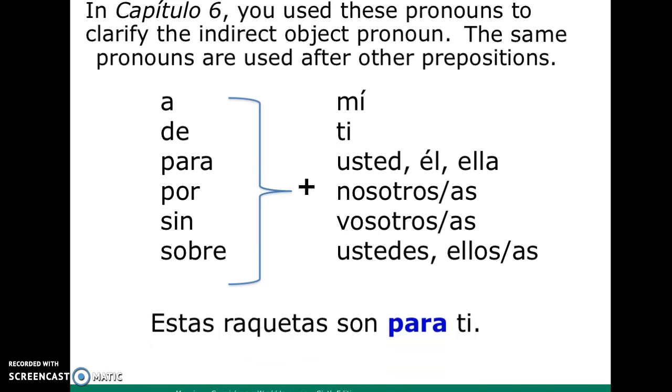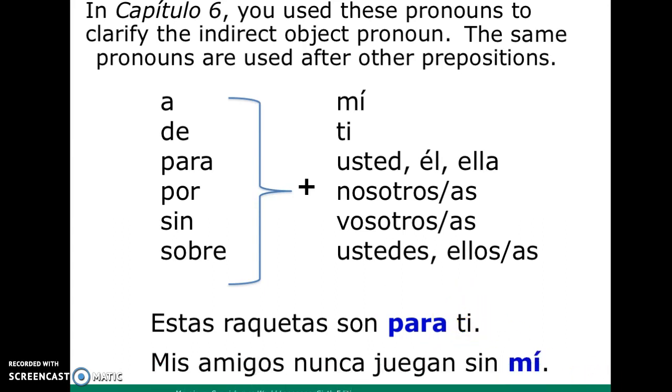So let's look at an example. Estas raquetas son para ti. These rackets are for you, right? So we've got para, and I want to say you afterwards, so I use ti. Mis amigos nunca juegan sin mí. My friends never play without me, right? So here, sin is our preposition. I wanted to say me, so I use mí with the accent mark.